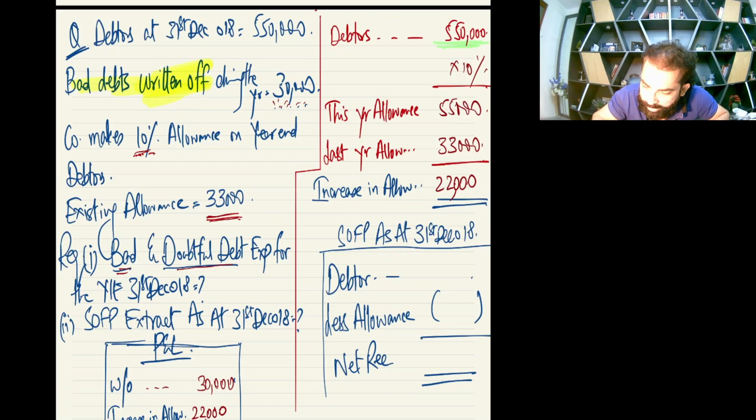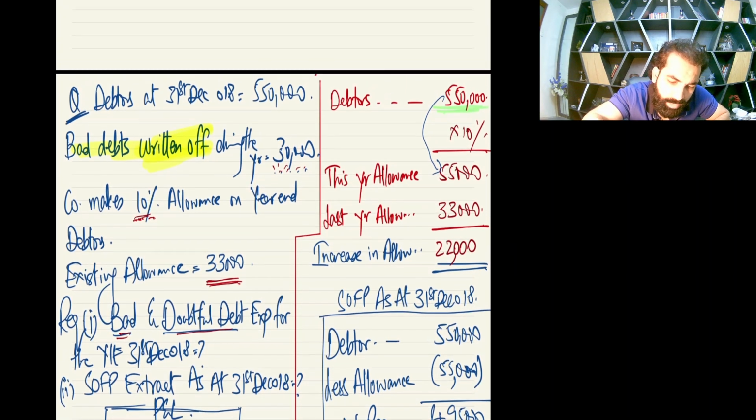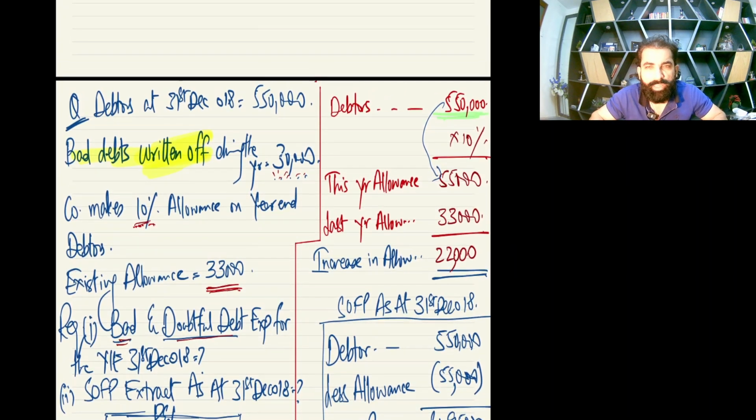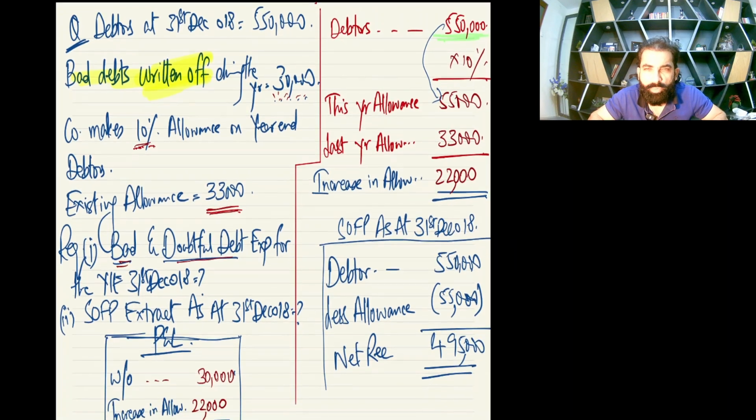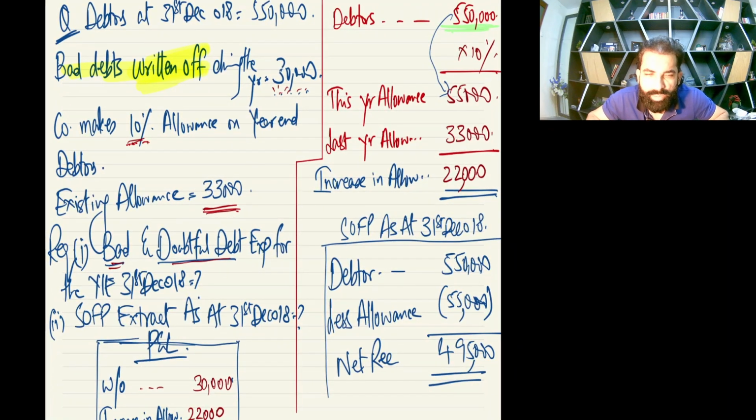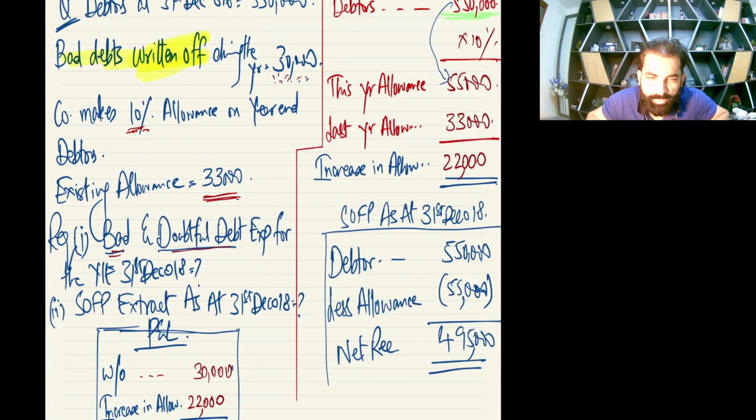So your year end debtor was 550,000, and how much is the closing allowance? It's 55. Simply deduct. So it's going to be 495,000. Okay, please check it out. One more question done.